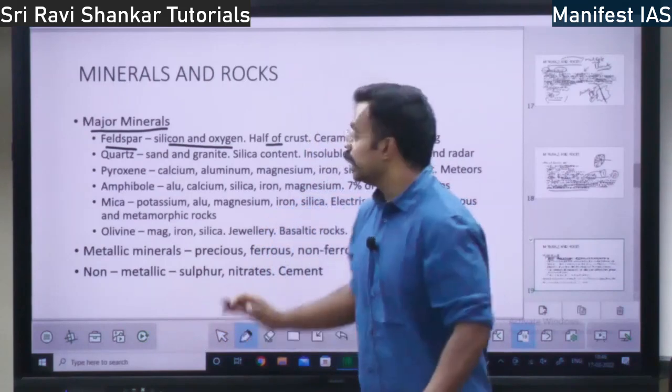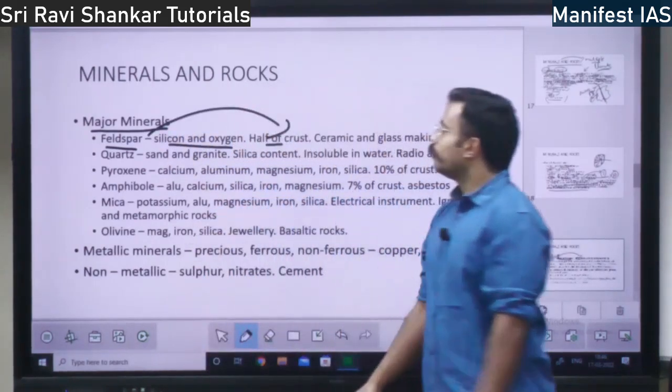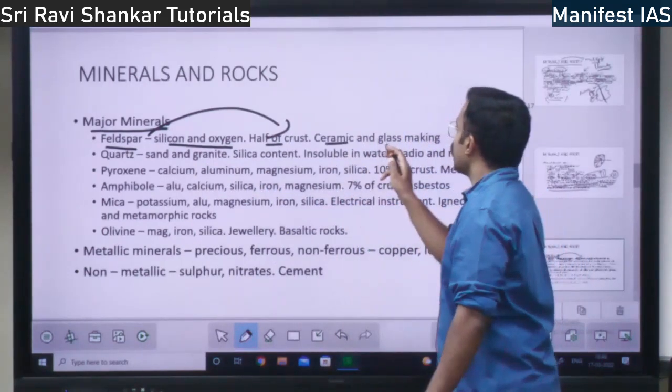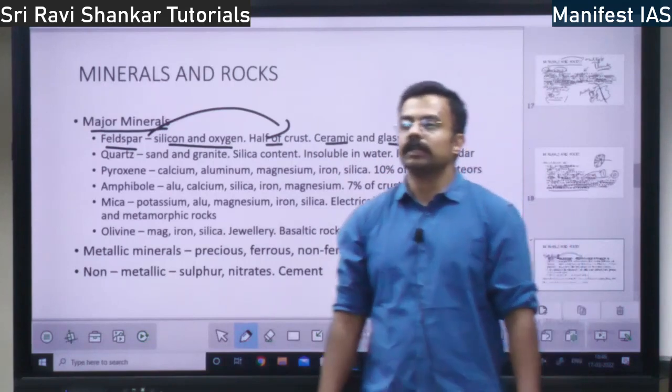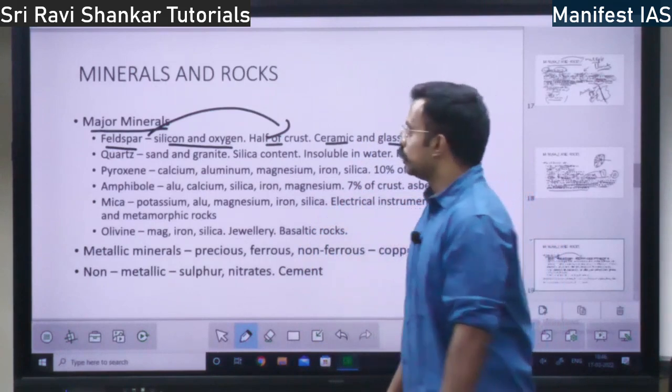Half of the earth's crust is made of feldspar, right? So, where is this feldspar used? Feldspar is used for ceramic and glass making. In the making of ceramic objects and glass, the feldspar is used.